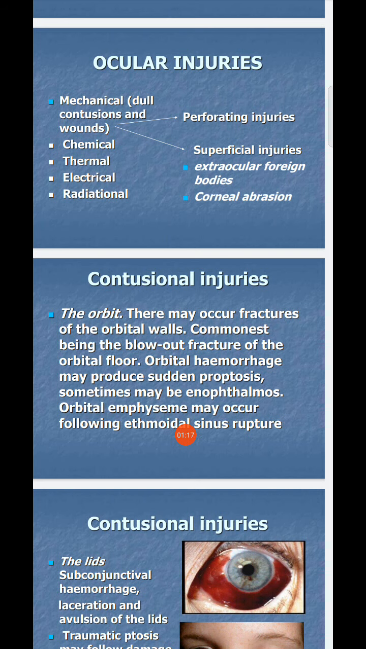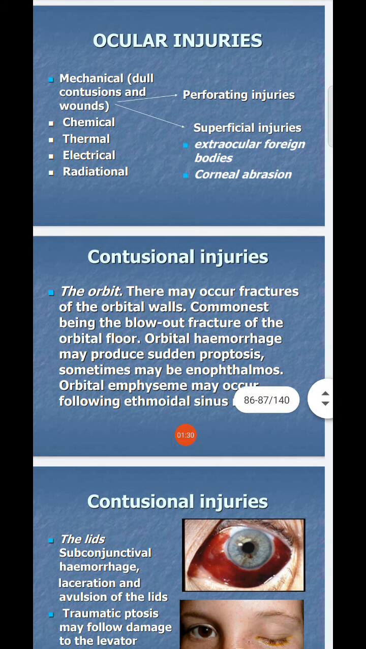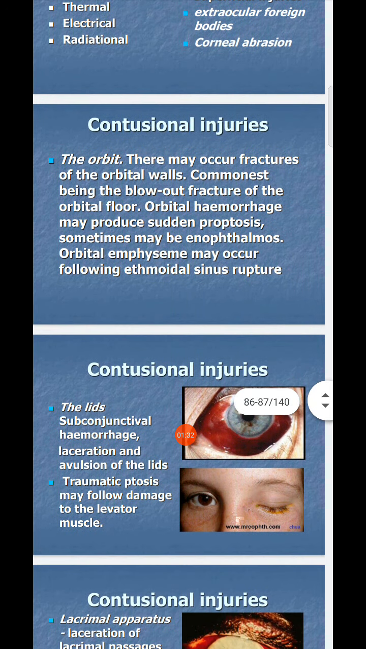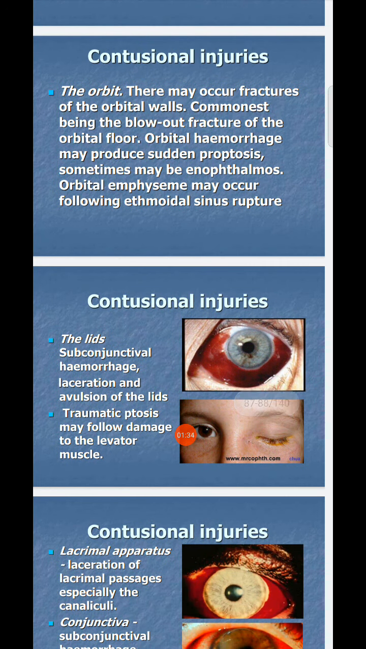What will happen in this? There may be a fracture because of the orbital injury in the orbital walls, the common one being the blowout fracture of the orbital floor, and orbital hemorrhage also is produced. That we call contusional injuries. Next, contusional injuries, you can see the images here.